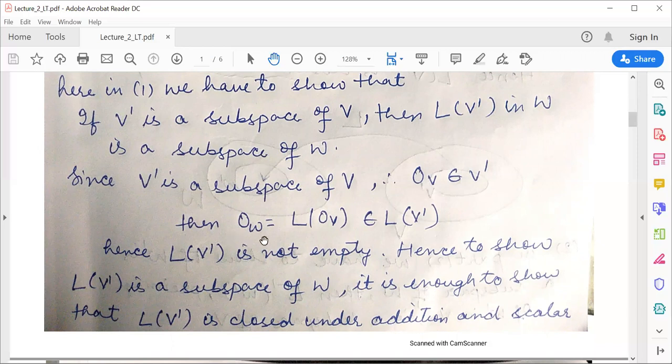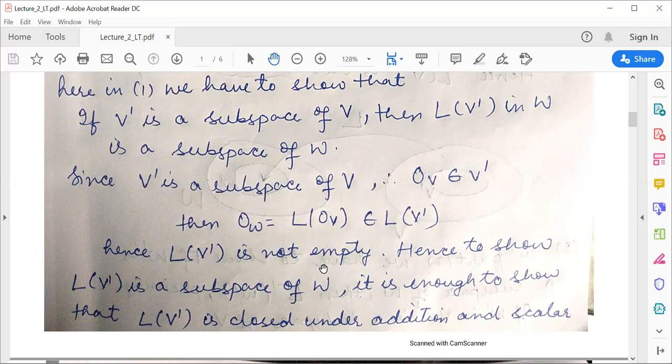Then 0_W equals L of 0_V. This we did in lecture number 1 of linear transformation: if we apply a linear transformation over the zero vector of V, then it comes out to be the zero vector of the W vector space. And this will belong to L of V'. Hence L of V' is not empty.